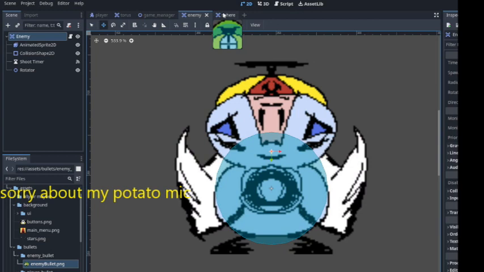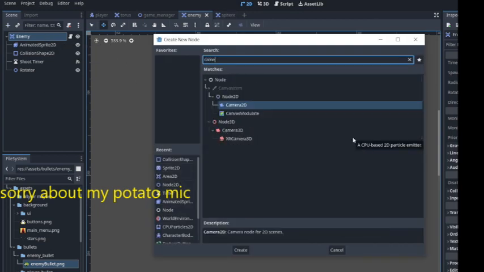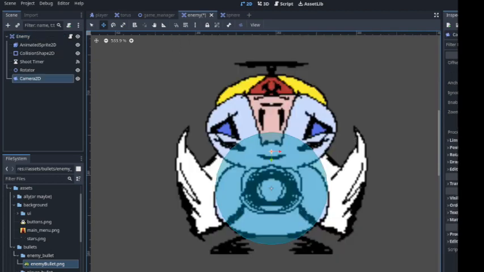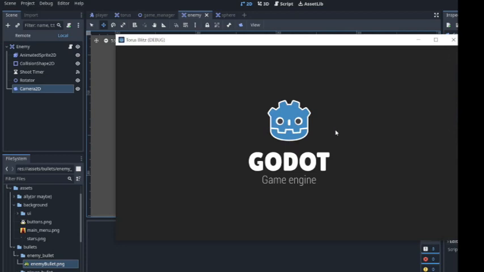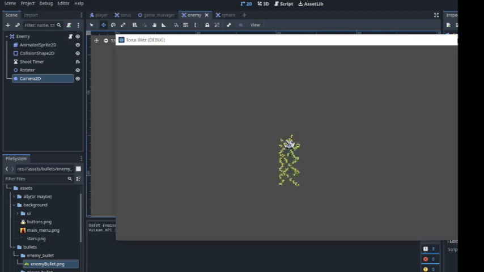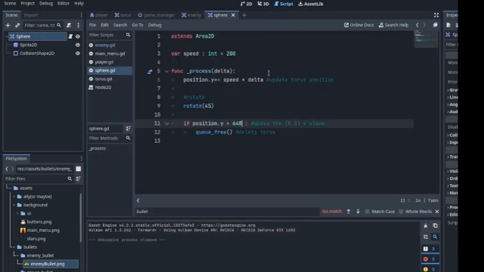If we run it now, you won't exactly see it. So I'm going to add a Camera2D and zoom out a little bit so that you guys can see the pattern. Let's make it 0.3, F6. Okay, it's moving down, my bad. Oh right, there's one issue with this. I better fix this one up here. Okay, it does rotate, which is good.